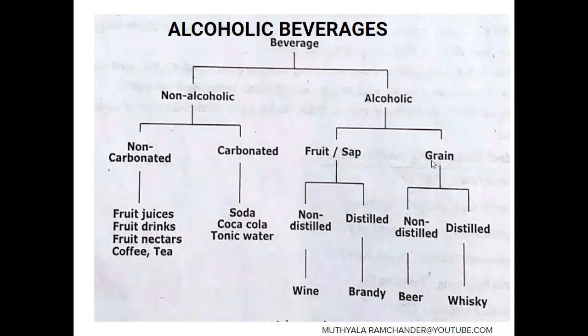If grains, plant grains, are used in the preparation of alcohol, again they are divided into two types based on the distillation process. One is non-distilled and the second one is distilled. Non-distilled, example here it is beer, and distilled, example here it is whiskey.